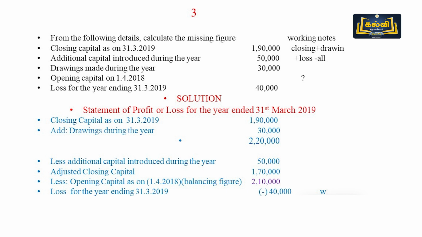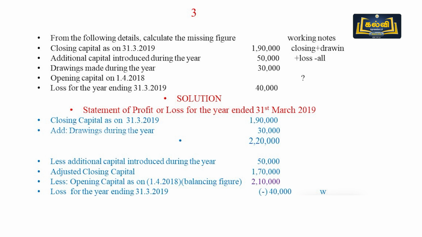After that, we must pass on to the solution as per the format, closing capital. Now the closing capital is 1,90,000, add drawings 30,000, less additional capital introduced during the year 50,000, we have adjusted closing capital, less opening capital. This balancing figure we must find out through the working notes.